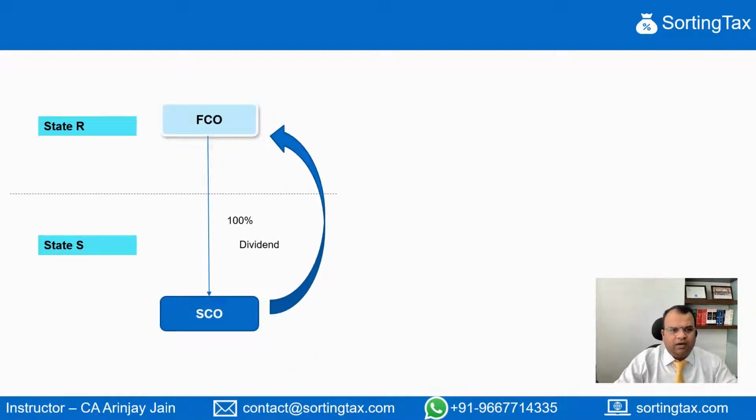Let's now understand more about Article 10 dividend. Now, what can happen is that there may be a company in the state of source where the shareholding, either entirely or part, may be owned by a company or another individual who's a resident of the other contracting state. Let's call that state a state R.